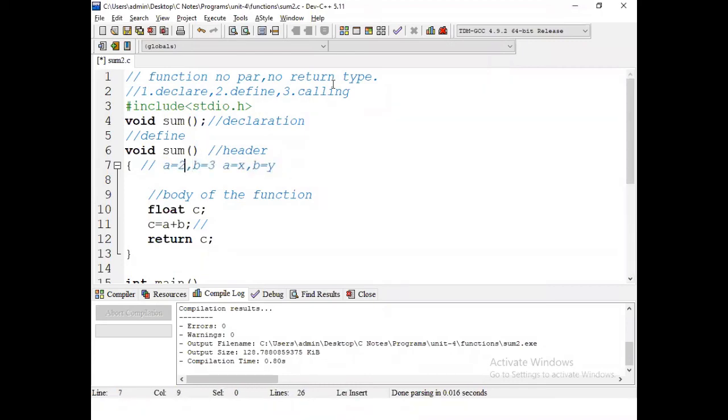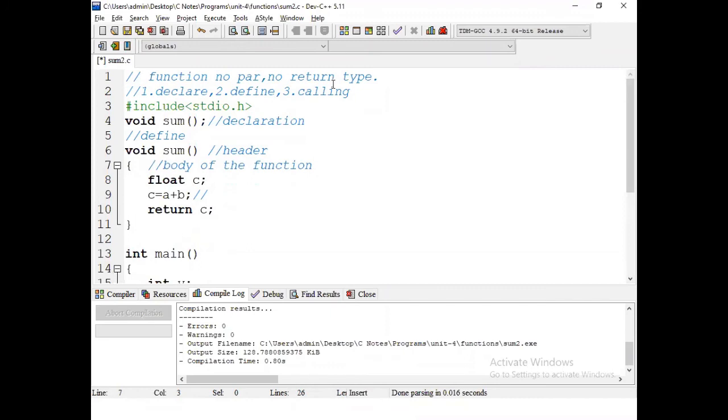Without passing parameters, how can we give the instructions for the body of the program? Let us check. In this type of function, you have to declare all the required information as local variables. So int a, b, c.